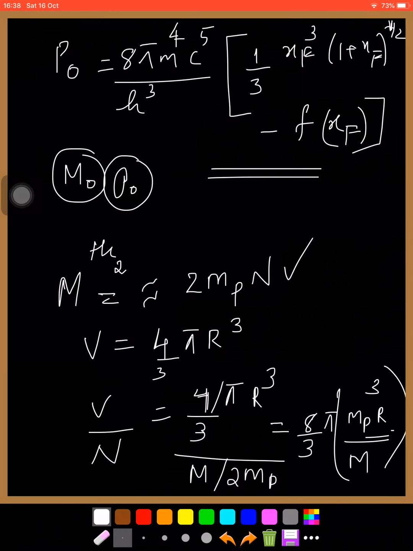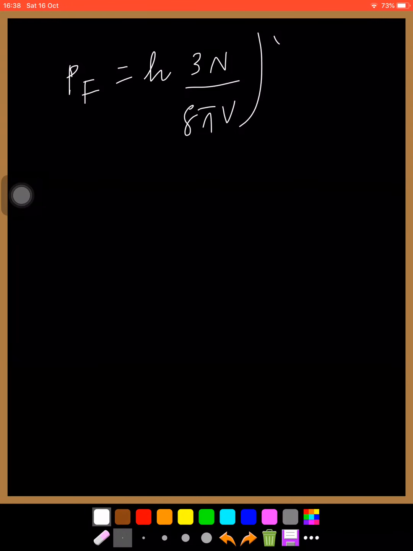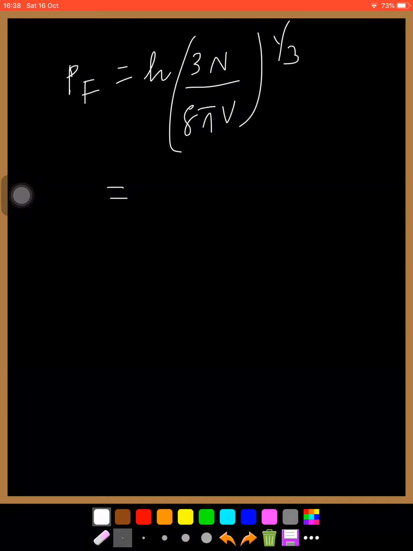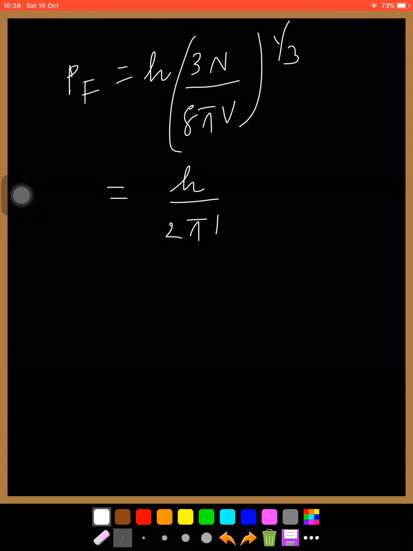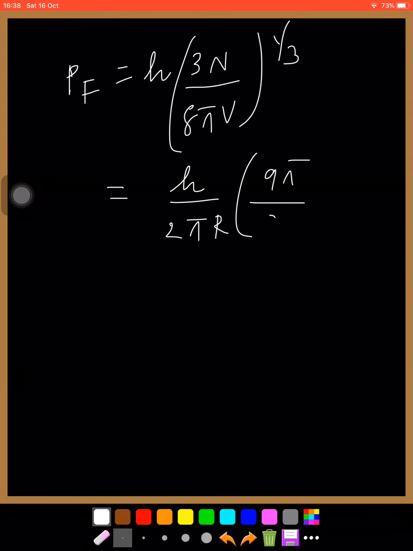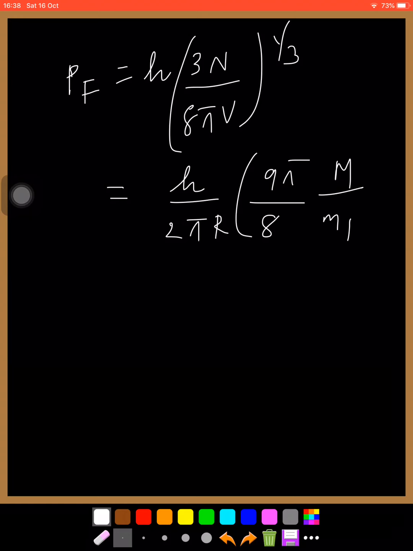And then relate this V by n to p. The momentum relation with V by n that we know is pf. pf is h into 3n by 8 pi V raised to 1 by 3. Now here V by n, its inverse n by V is here. So substitute the inverse of V by n into this. Then it will be equal to h by 2 pi r, 9 pi by 8 M by mp raised to 1 by 3.